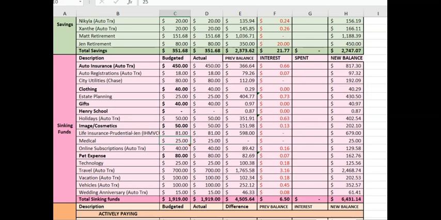And then medical, this is to help build up a medical fund. Kind of goes hand in hand with the medical up above to help pay for things that we don't have FSA for. Online subscriptions, I need to change this to 80.